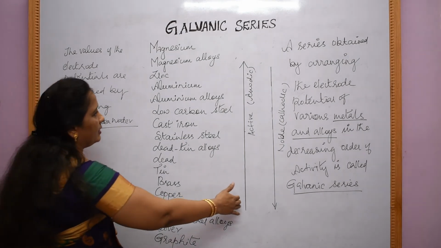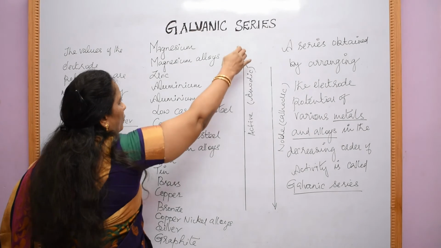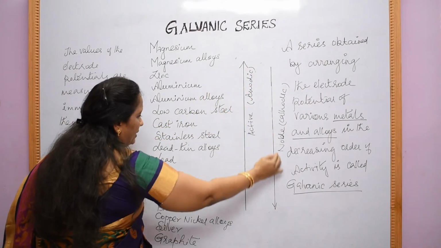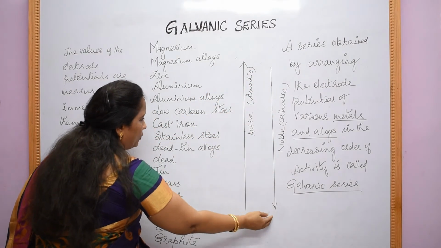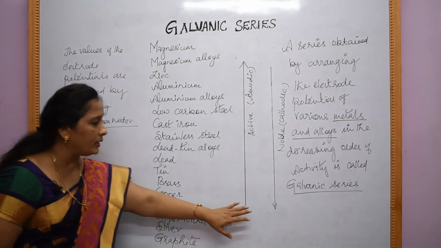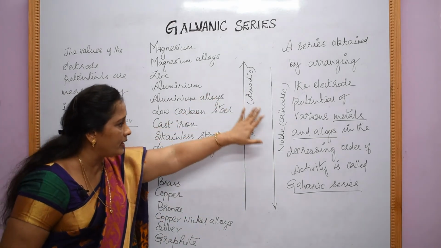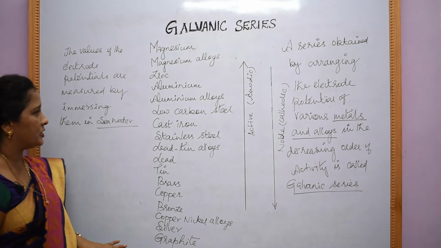Here, this is the more active region, which is more anodic in nature, and when you come here it is less anodic in nature, or cathodic in nature. This end is more anodic and this end is more cathodic in nature.